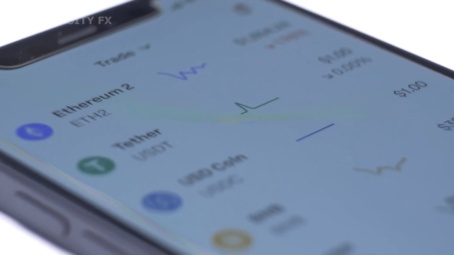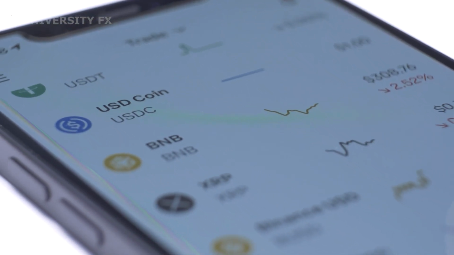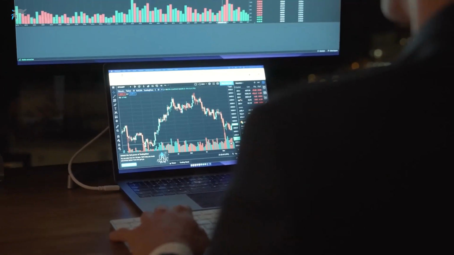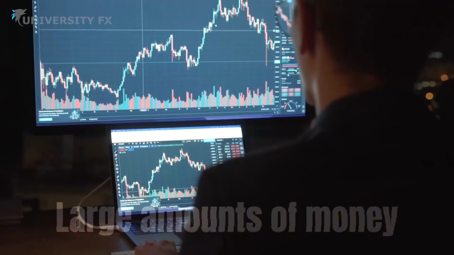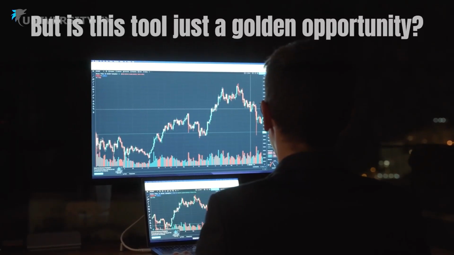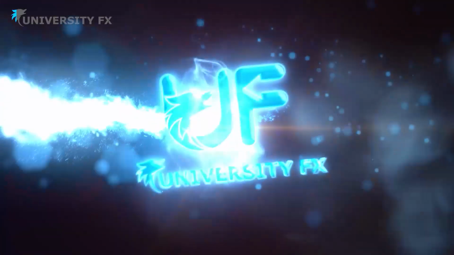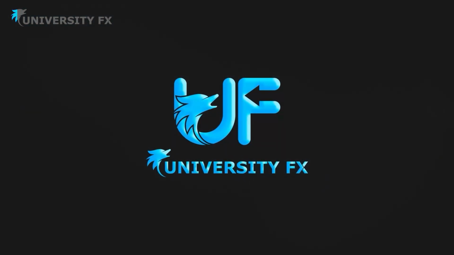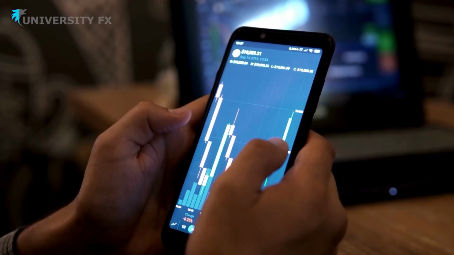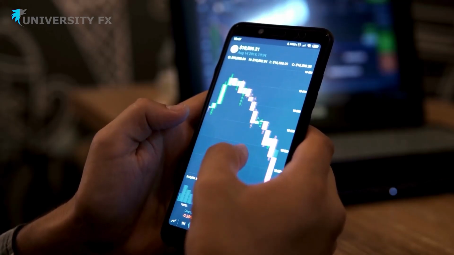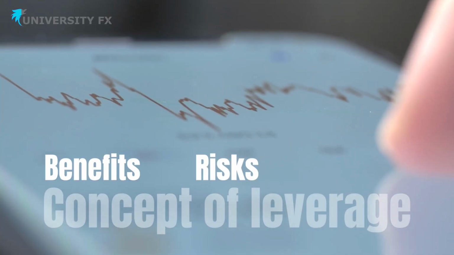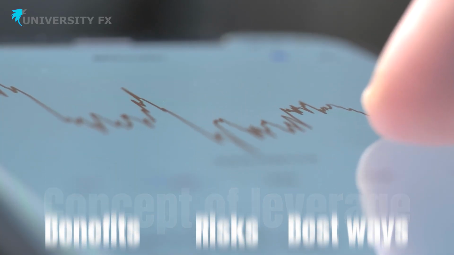Imagine having a small amount of capital and being able to participate in trades worth significantly more. This is the allure of leverage in Forex trading, an instrument that allows you to control large amounts of money with minimal upfront investment. But is this tool just a golden opportunity? The reality is that leverage can both multiply your profits and significantly amplify your losses. In this video, we'll explore the concept of leverage, its benefits, risks, and the best ways to use it safely.